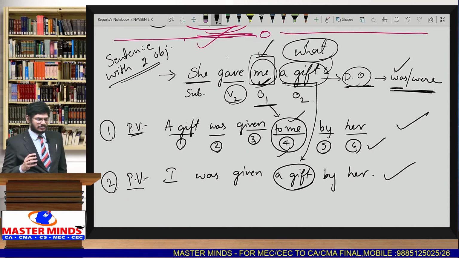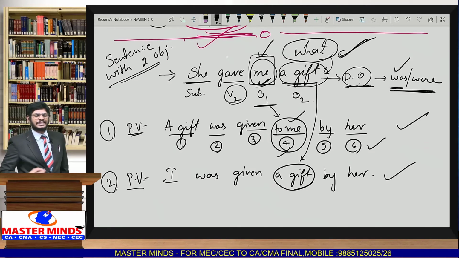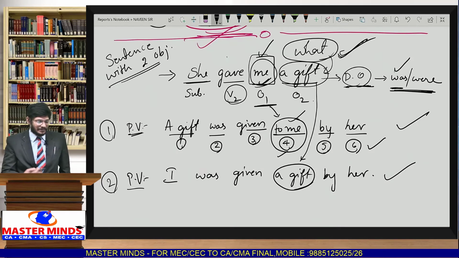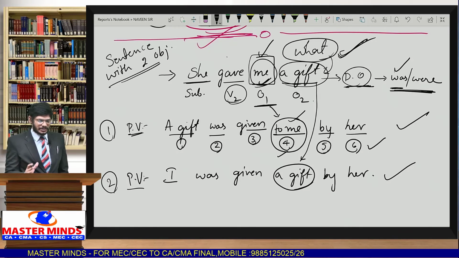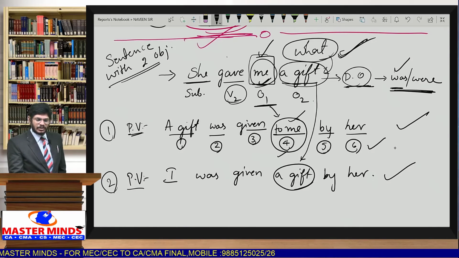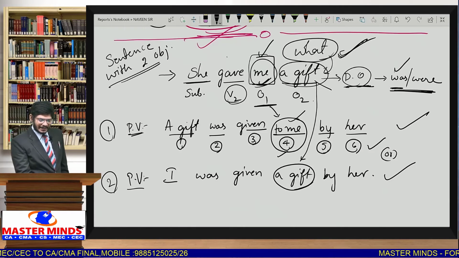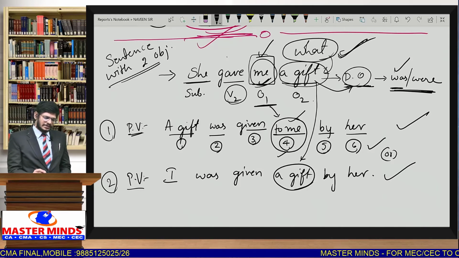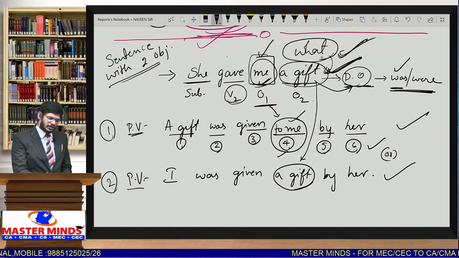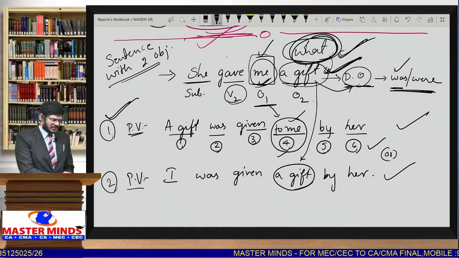Now the students may have this question: sir, if in the examination they give you this question, should we write two answers? This type of question can be in the mind of students. That's why I am explaining this model. Till now this did not happen, but if they give you this model in your examination, you can definitely write two answers by mentioning an alternative answer, or R. So the second one will be the alternative. My suggestion would be to take the direct object and write. Suppose you feel, no sir, I want to write only one answer. Then my suggestion would be to take the direct object, whatever is answering what, and write it as the answer. You can consider the first answer.